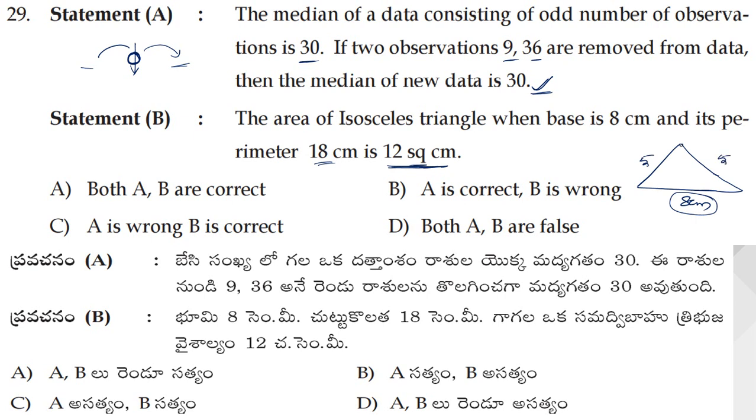Now in an isosceles triangle, if I drop the height from the vertex, it will be perpendicular and it will divide the opposite side into two equal parts. If this is 8 centimeters, then this will be 4 and this will be 4. Then using the Pythagorean triplet, we can write it as 3, 4 and 5. Now height is 3 and base is 8. Half into base into height is the area of a triangle formula, no? So half into 3 into 8. So in the 2 table, this goes 4 times, 4 3s are 12 square centimeters, hence statement B is also correct. So both A and B are correct for this question.